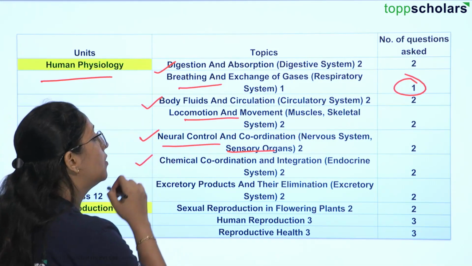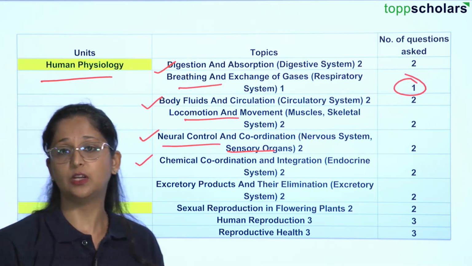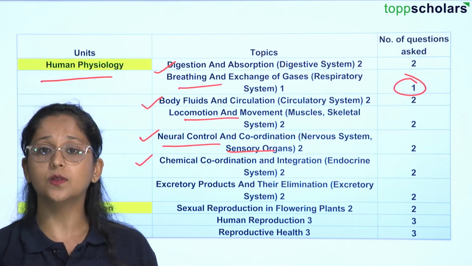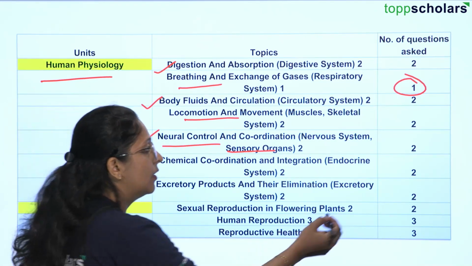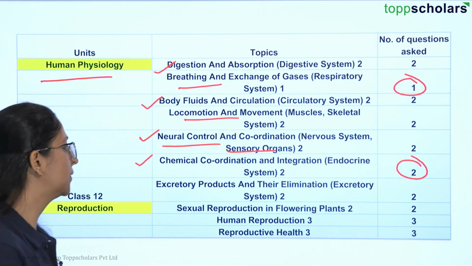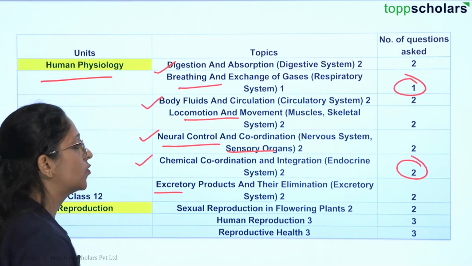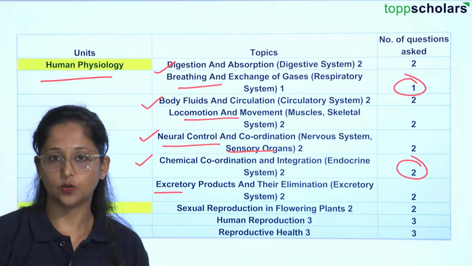Then we have chemical coordination and integration, that is majorly our endocrine system, how the hormone systems work to communicate across your body. From that we have 2 questions. And last we have excretory products, from that again 2 questions.